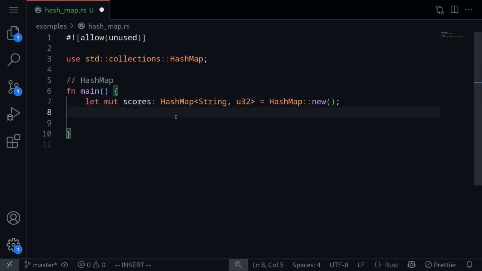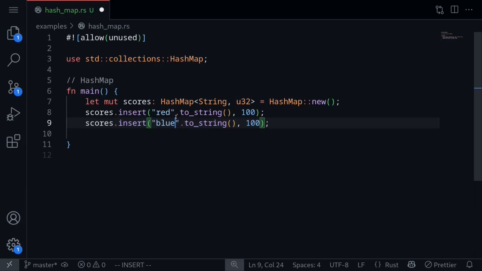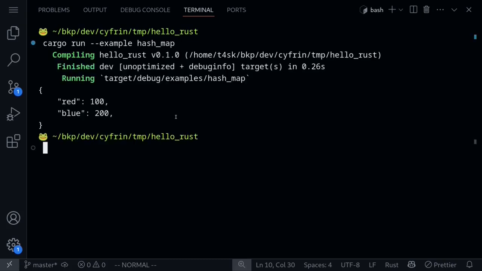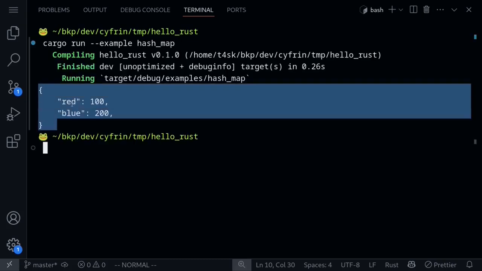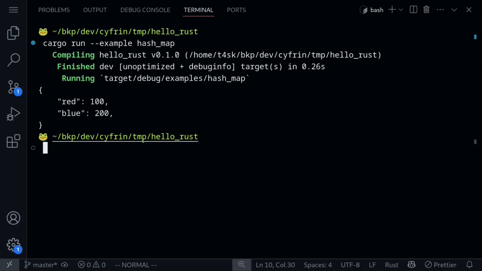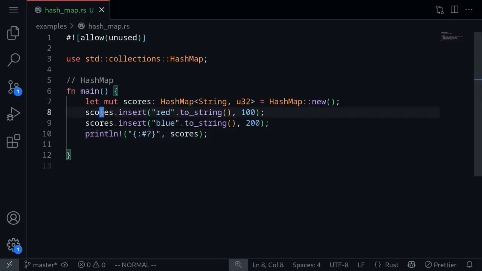To insert values into this hash map, you'll call the function insert, scores.insert, and then specify the key. Let's say "red".to_string. Since red is simply a string literal, we need to convert it into a String. And then let's say that the red team has 100 points. The blue team, let's say, has 200 points. Let's print this out. Execute the code and we get a hash map with red team 100 points and then blue team 200 points.